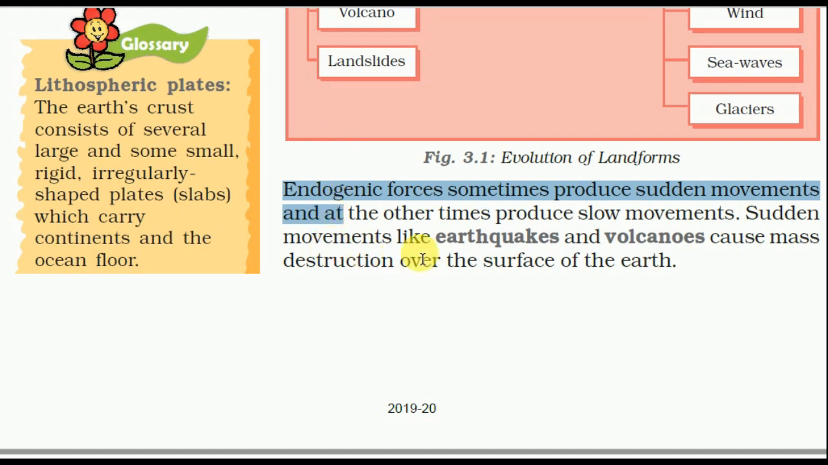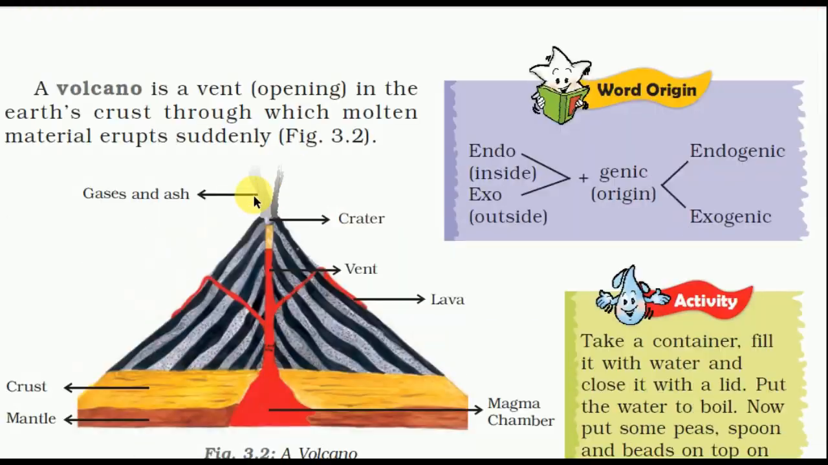Sudden movements like earthquake and volcano cause mass destruction over the surface of the earth. A volcano is a vent opening in the earth's crust through which molten material abruptly or suddenly comes outside. It erupts suddenly.